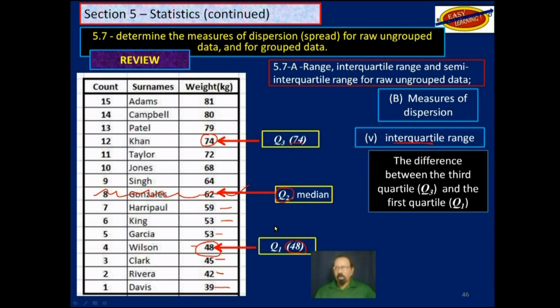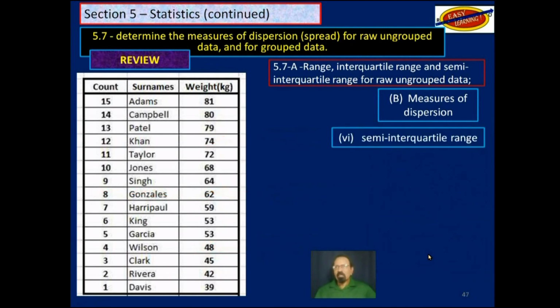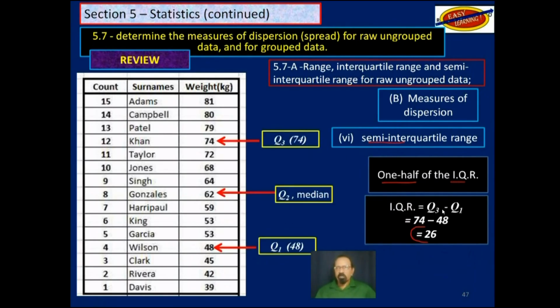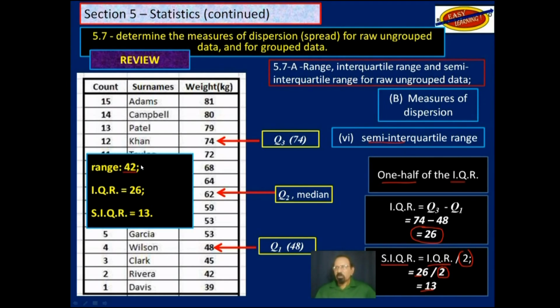Now the interquartile range would be the difference between Q3 and Q1. It would be 74 minus 48, and we get 26. That's the interquartile range. And once you have found that, the semi-interquartile range is 1/2 of the interquartile range. So we had those before. We got 26 as the interquartile range. Semi-interquartile range is 1/2 of the interquartile range. So we divide the interquartile range by 2, and we get 13. So now we have the range, the interquartile range, and the semi-interquartile range, measures of dispersion.